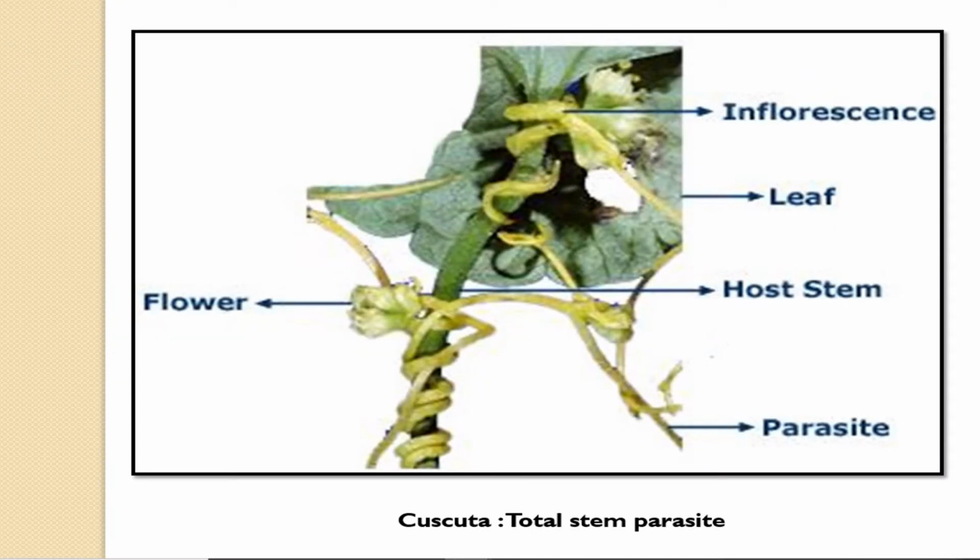You can see the image of Cuscuta here. These yellow thread-like structures are the Cuscuta. The green one is the green plant which is making its own food, and the Cuscuta penetrates its roots into the vessels, the xylem and the phloem, of the host plant. You can see the host stem here. The host stem has a supply of water and food in the vessels, and the Cuscuta penetrates inside them and takes up the nutrients from them.